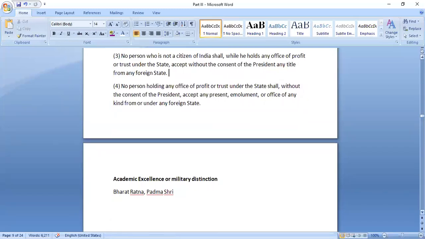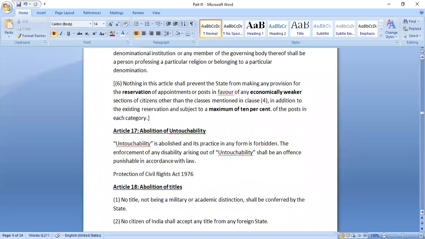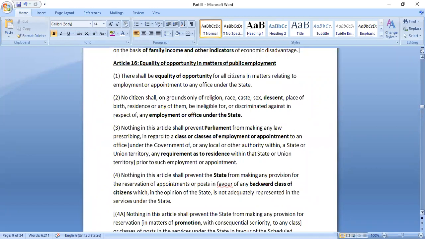So basically, no person is allowed to hold any sort of titles apart from anything that is given because of military distinction or academic excellence, like Bharat Ratna, Padma Shri, Padma Vibhushan. All of those are allowed. Then doctorate degrees, all of those things are allowed. But apart from that, all the other titles that existed during the time of British rule were abolished under Article 18 of the Constitution.